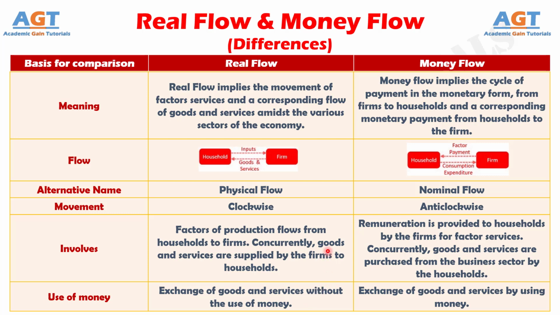With the above discussion, it is quite clear that real flows and money flows represent two sides of the coin, wherein the real flow of goods and services is equivalent to the same yet opposite money flow. Hence, goods and services flow in one direction and the monetary payment to avail these services flow in the reverse direction. So, these are the differences between real flow and money flow.